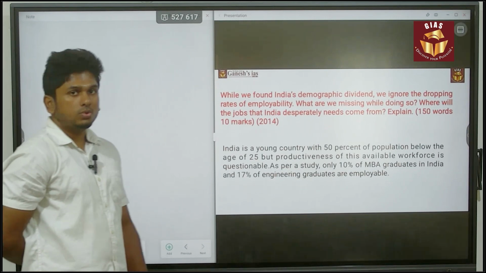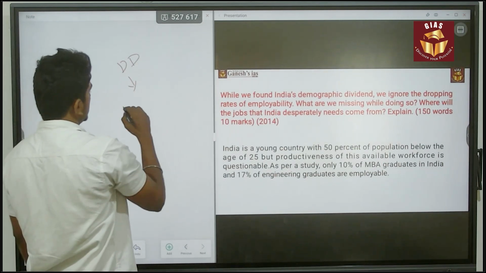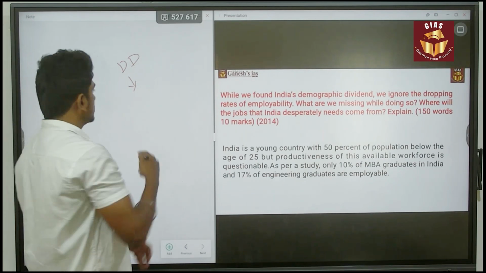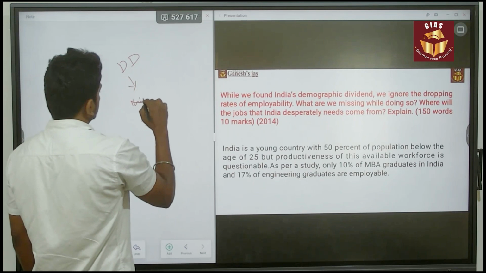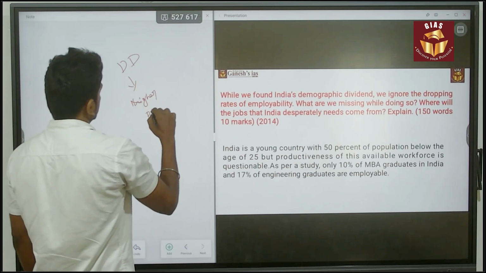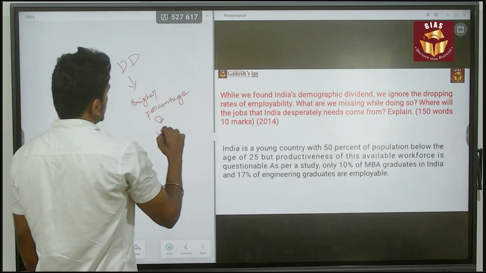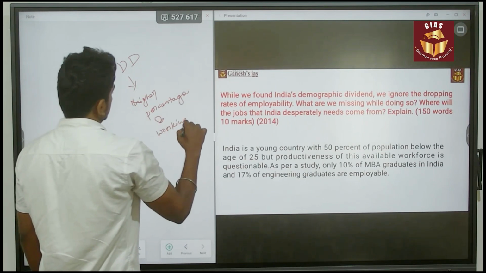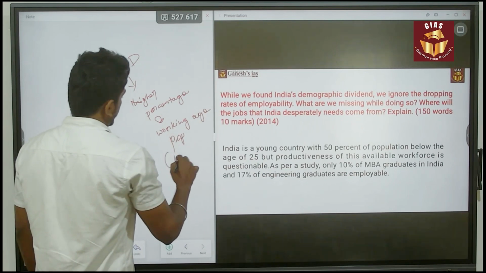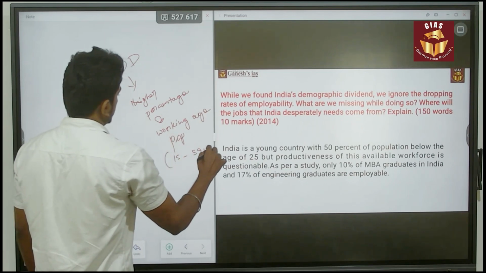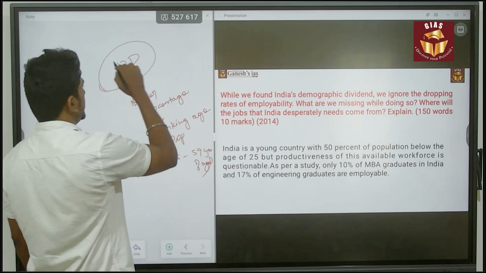First of all, you have to know what demographic dividend is, which means when comparing the age structure, there is a higher percentage of working age population, like 15 to 59 years of age. That is called demographic dividend.